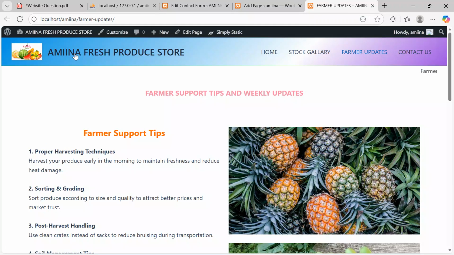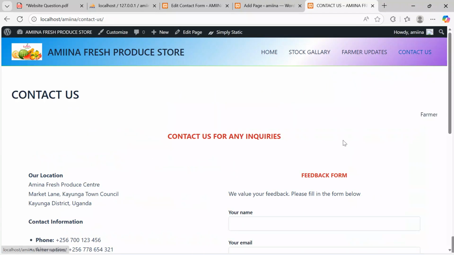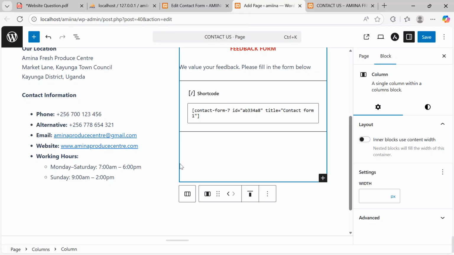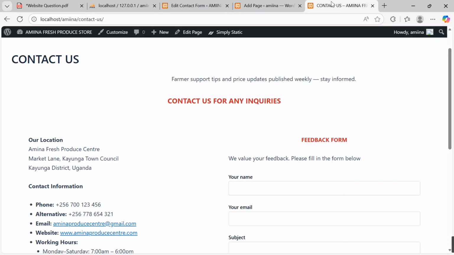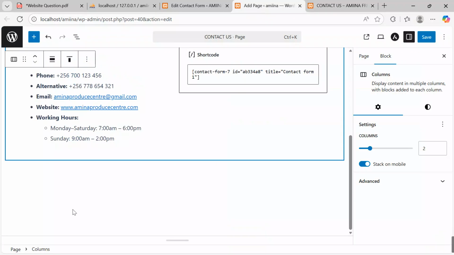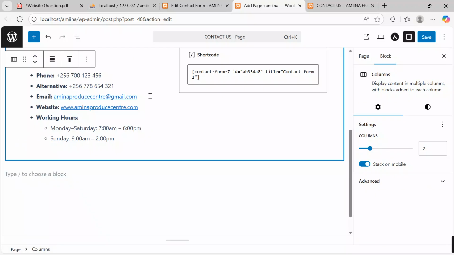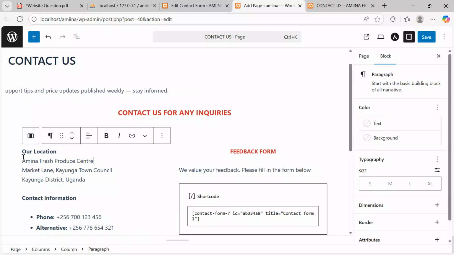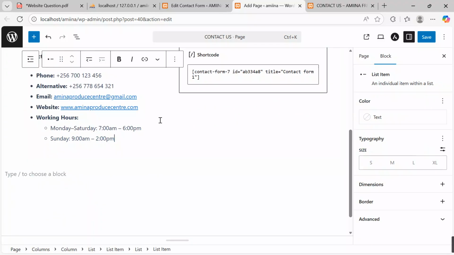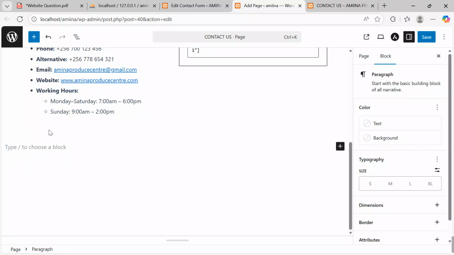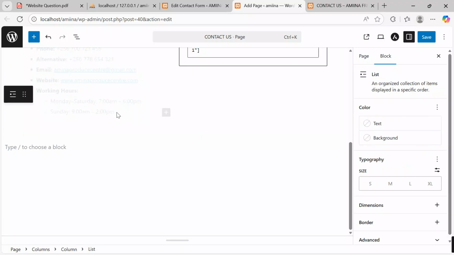Get back to your site, see how the contact us page looks like. I will come back here, see this is what we have so far. Yes, so I'll get back to my page. I can even go on to say, let me add an image here on this. I want to add an image on this column. I want to access it over here. Okay, it is rolling. Okay, here we go.